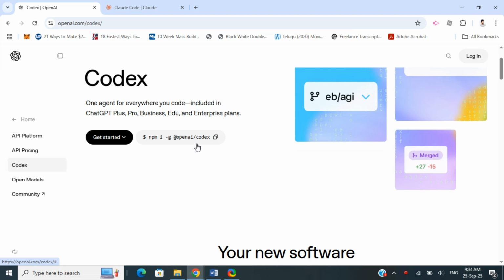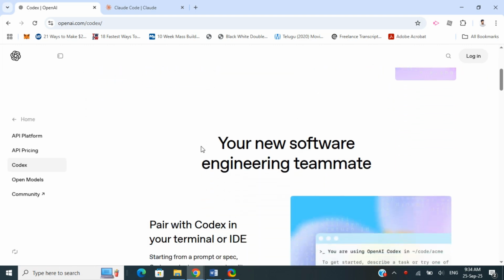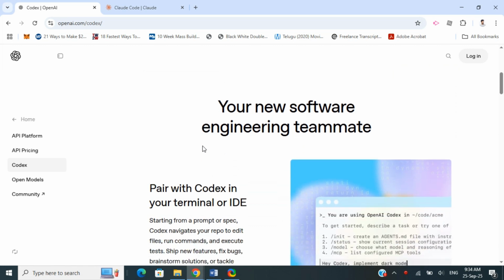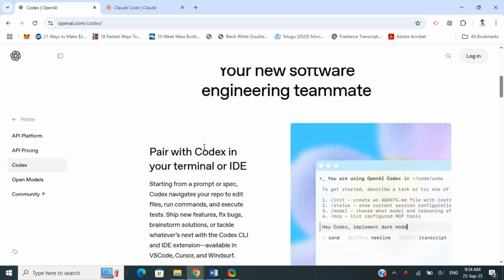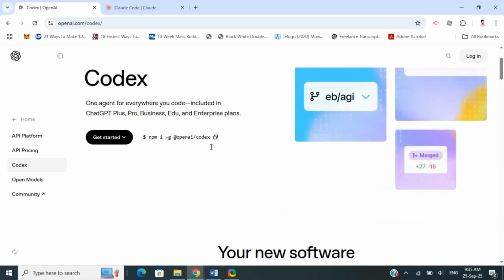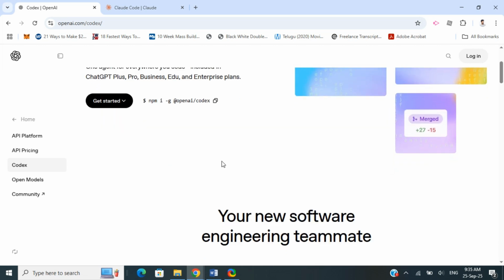OpenAI expanded Codex into a coding agent that can interact with your code base, like propose edits, run tests, open pull requests, and all those things. Codex is available via multiple interfaces: through the command line tool, IDEs, and also through the cloud via the ChatGPT agent. That's OpenAI's Codex.